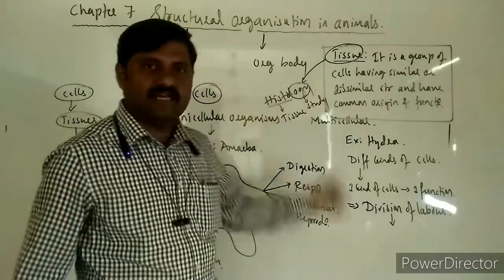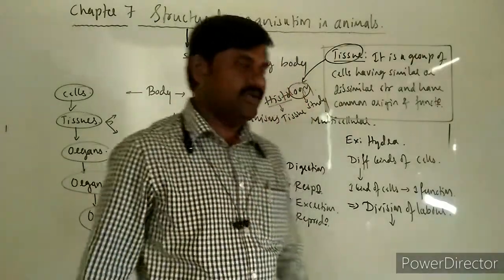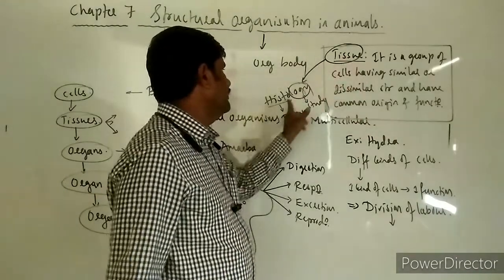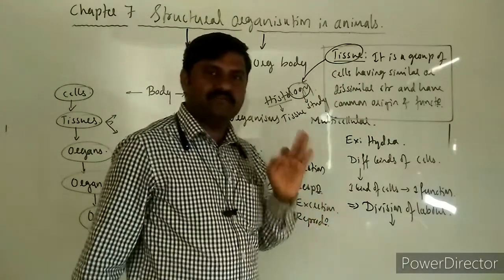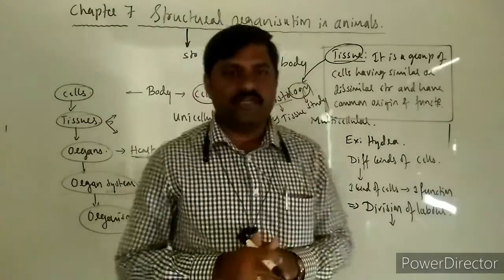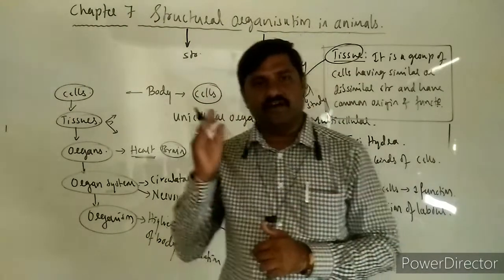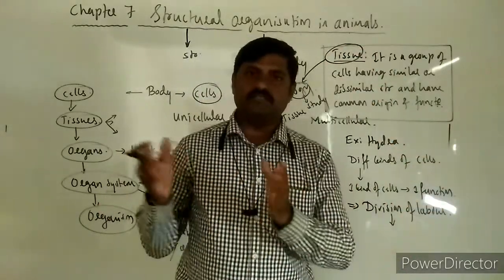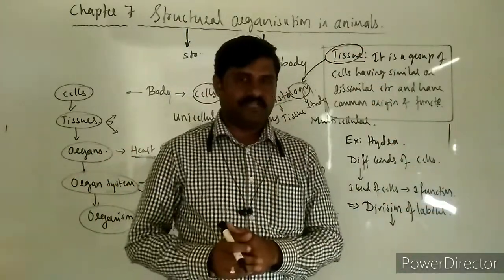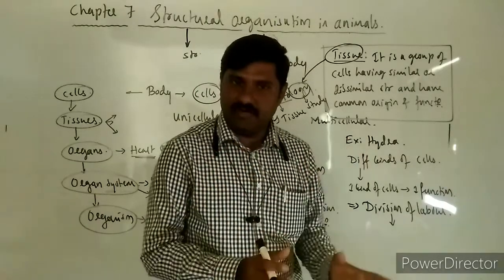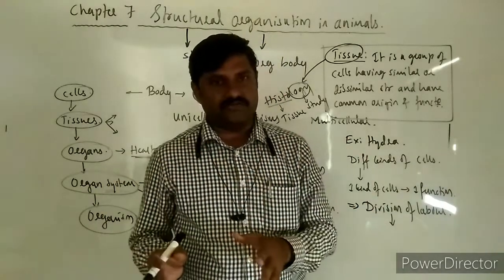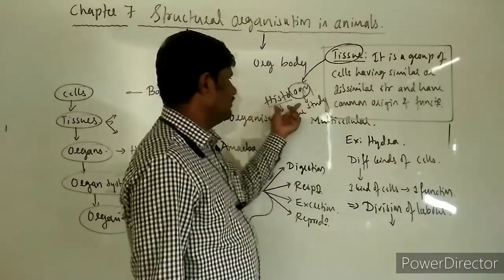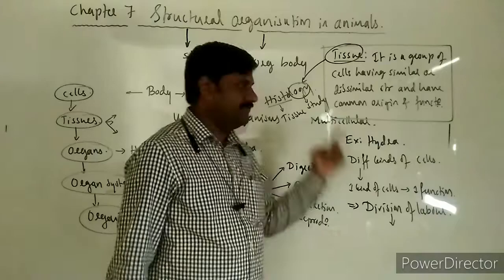Totally, study of tissues is called as histology. It is the branch of biology which deals with the study of different kinds of tissues, whether related to animals or plants, and their respective functions.